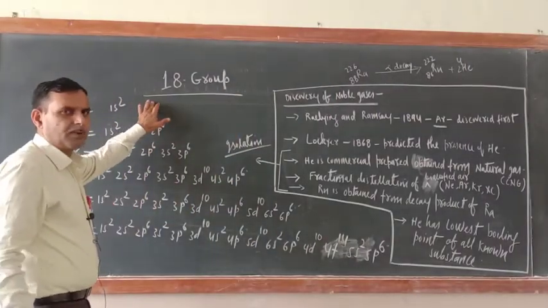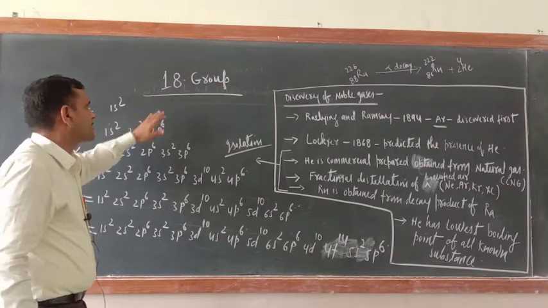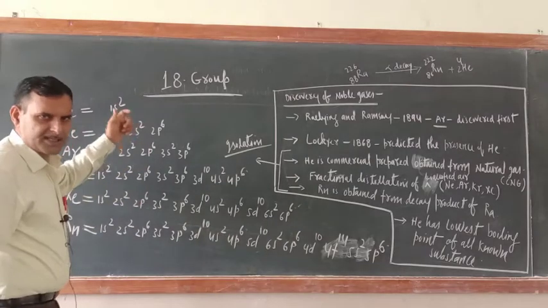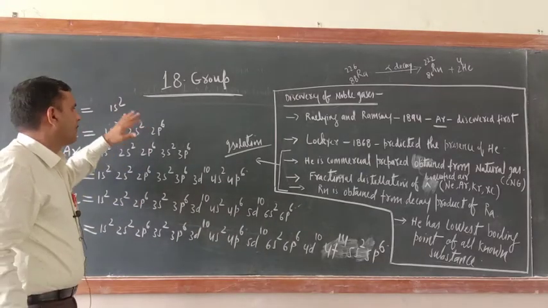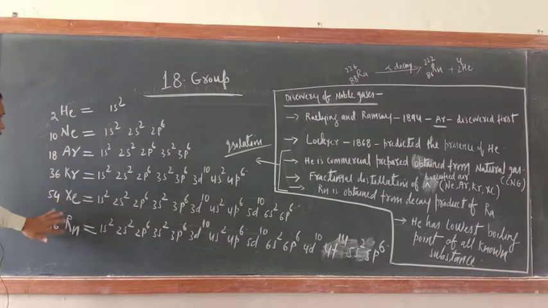So halogen is completely completed. Now the last group of p block element is the 18th group. Okay, so there are various names of this group. We will justify those names also, but first, what are the members of this group? Helium, neon, argon, krypton, xenon and radon.